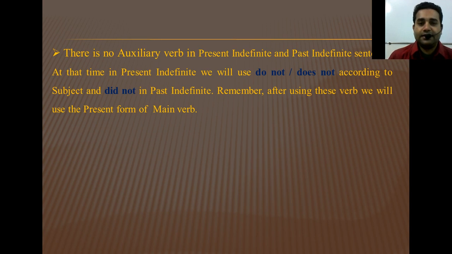Remember, after using this verb, we will use the present form of the main verb. In rule number 2, we have already learned that if we use do, does, did, we will use the main form of the verb. So here are some examples.